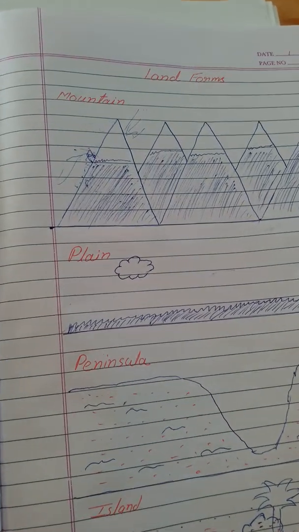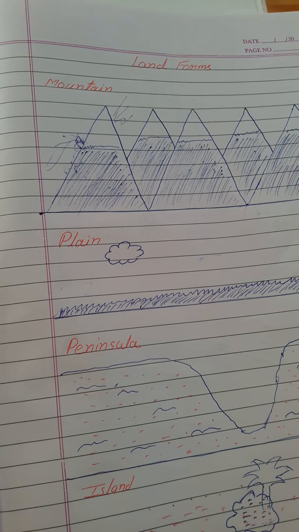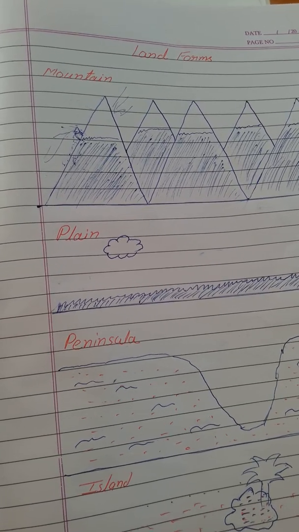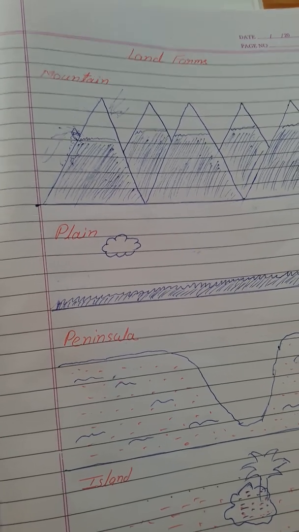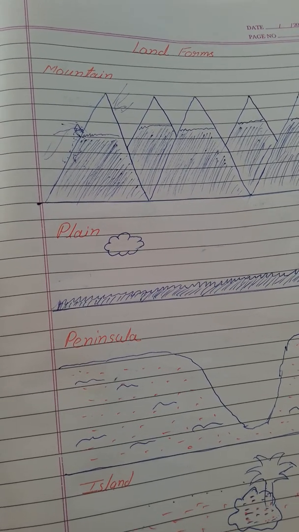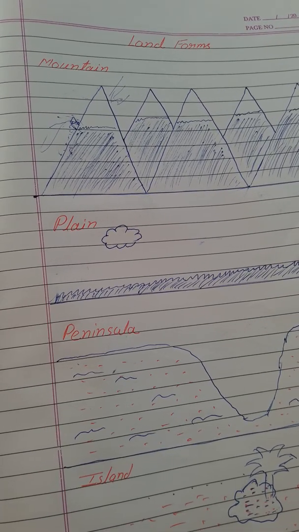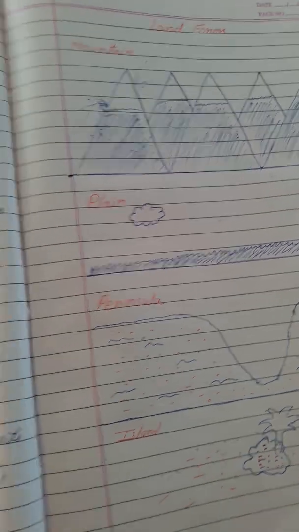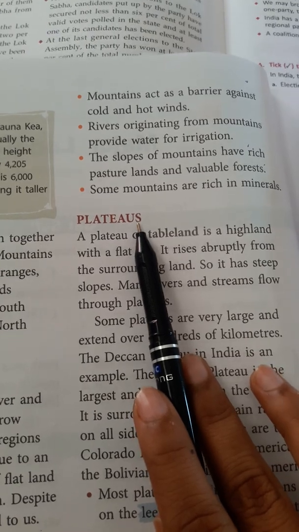Suppose you have heard about the colored mountains of China, why are they so colored? Because they are rich in mineral deposits. You can go to Google and search for colored mountains of China, you will see the different beautiful colored mountains there. It is due to the mineral deposits. Now the next topic is plateau, that I will let you know in part 3.